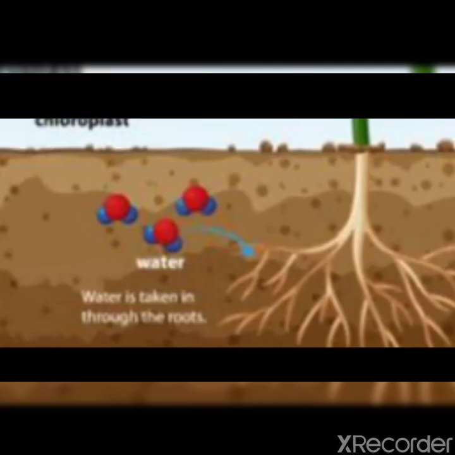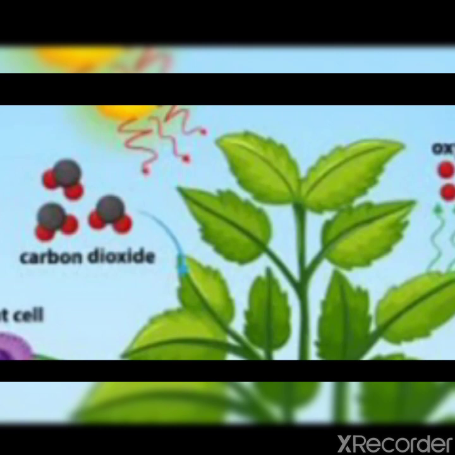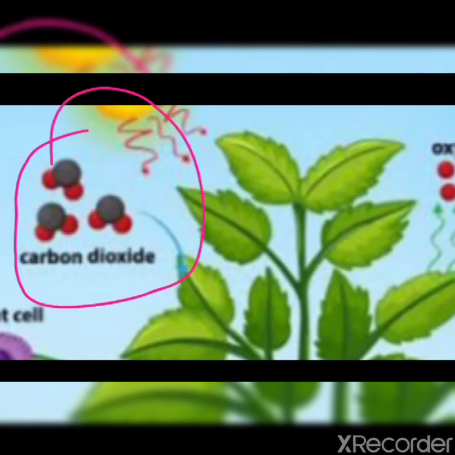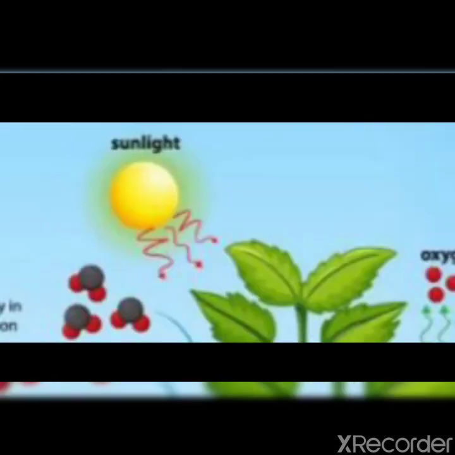First, roots, you can see in the figure, absorb water from the soil, and leaves absorb carbon dioxide from the atmosphere through the stomata, which are present on the lower side of the leaves.